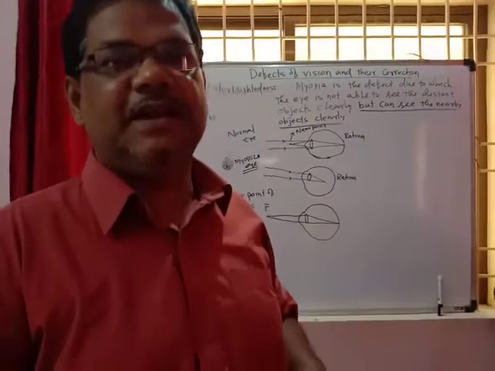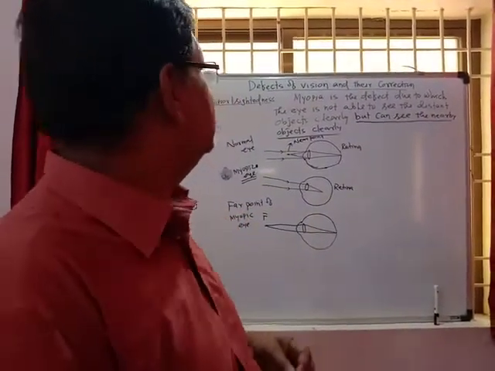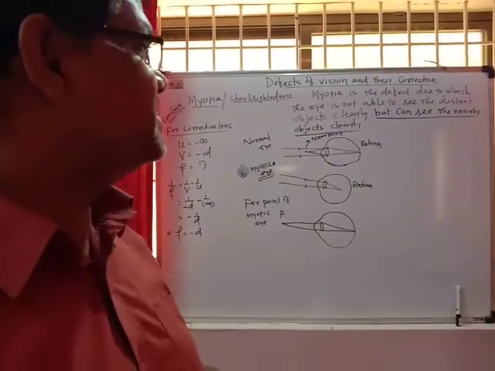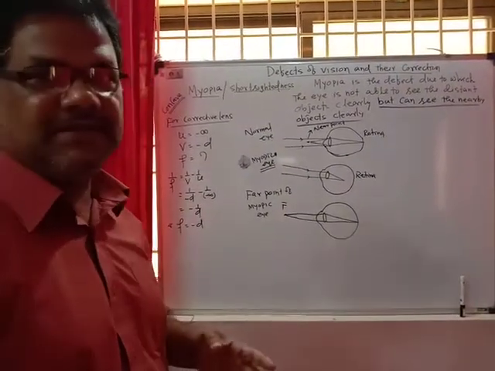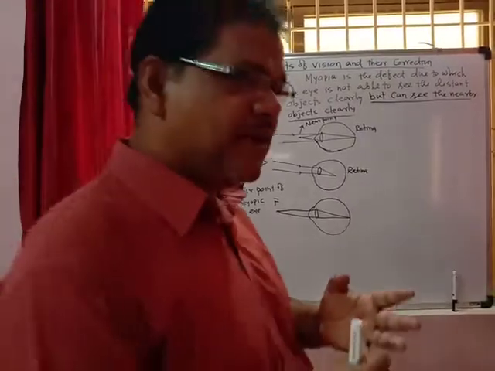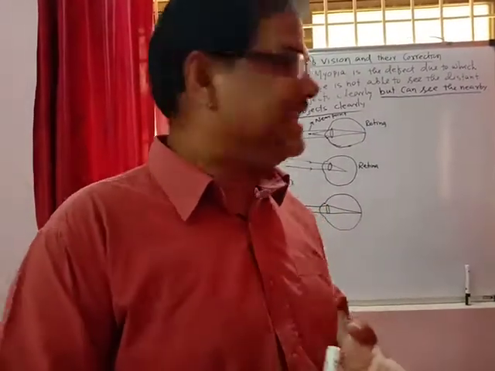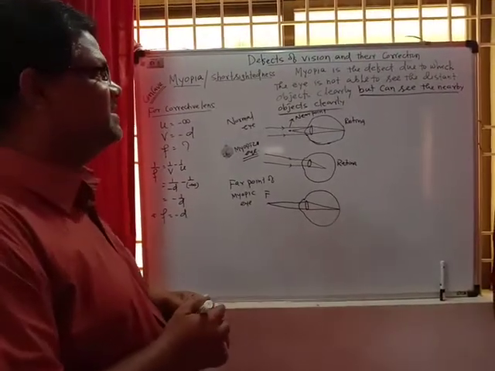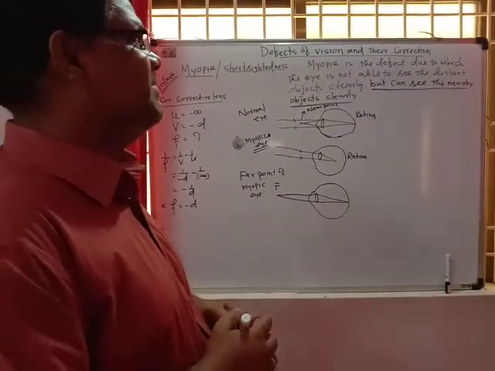Dear students, today we have to discuss the defects of vision and their correction. What are the defects of vision? You know that there are three defects of vision: myopia, hypermetropia, and astigmatism. One by one, we have to discuss the defects of vision and how those defects can be corrected.